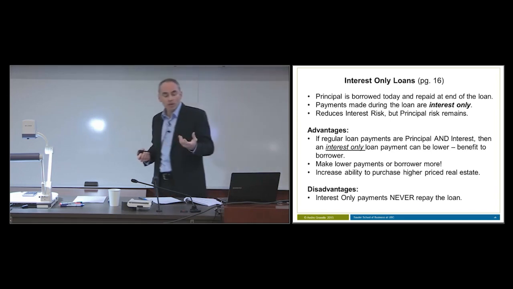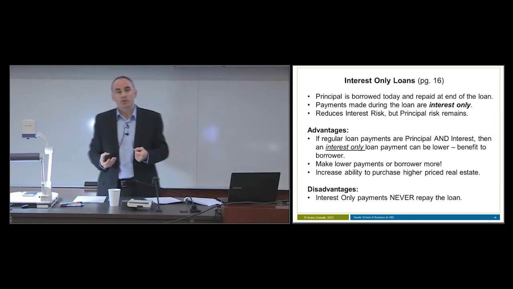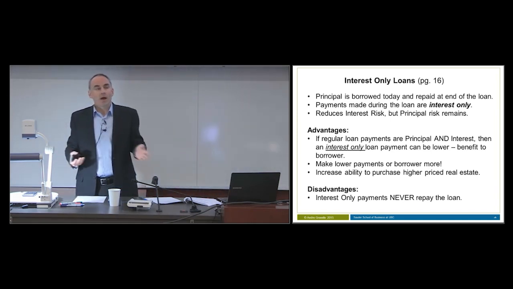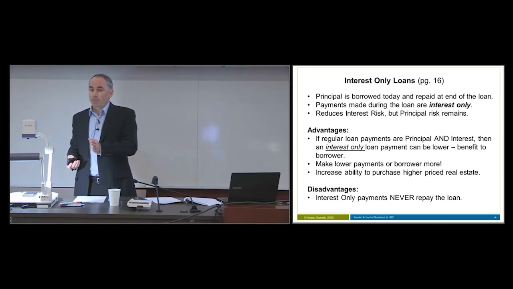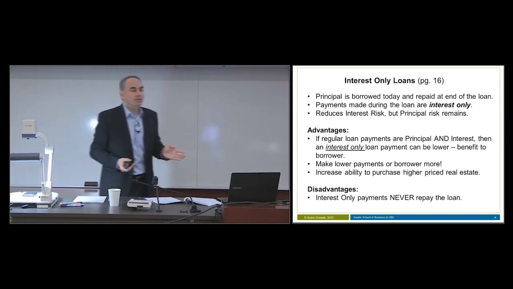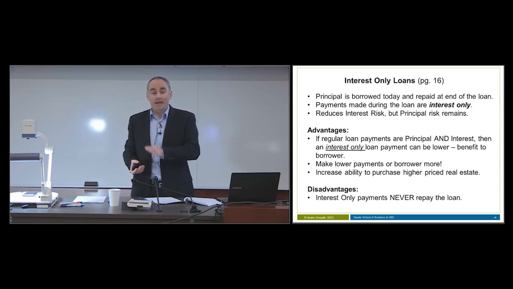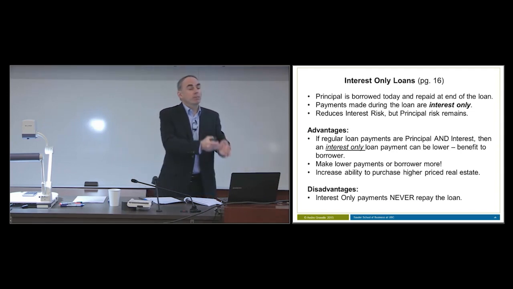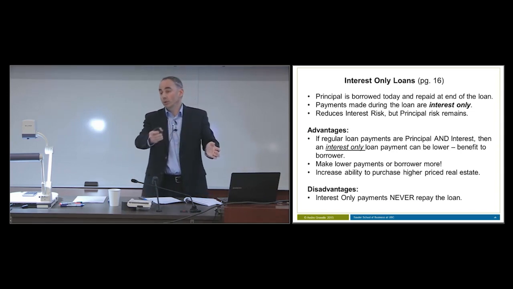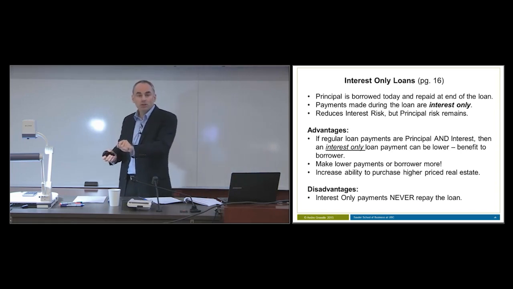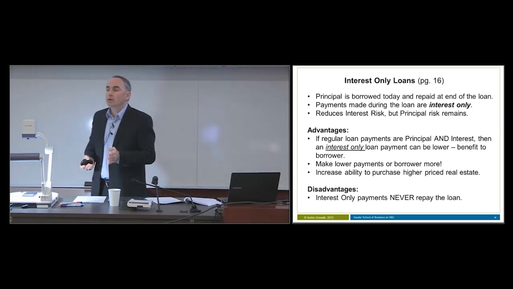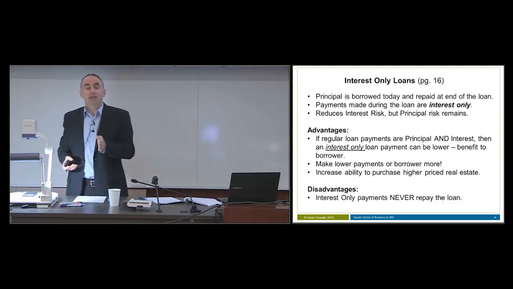Now in most of the interest-only loans you see in residential mortgages, there's typically a conversion point. There's a point at which the loan shifts from being interest only to being both principal and interest. So you might make interest-only payments for a year or 2 years or 3 years, and then at that point the loan converts to a loan where you're making principal and interest payments. Then you start to pay off the loan.